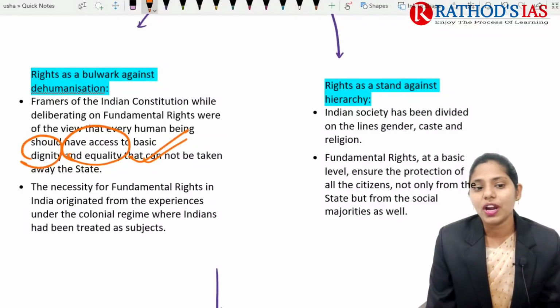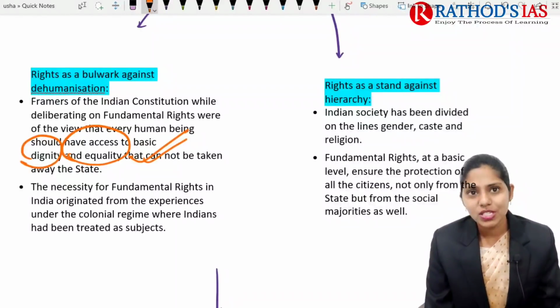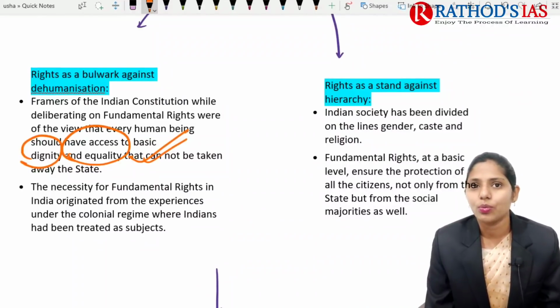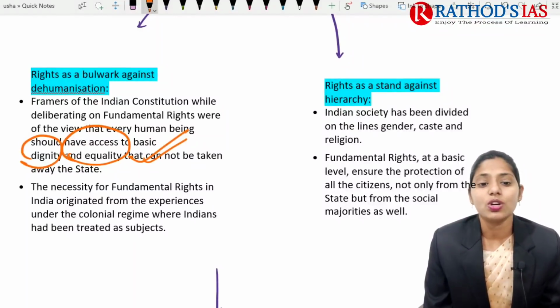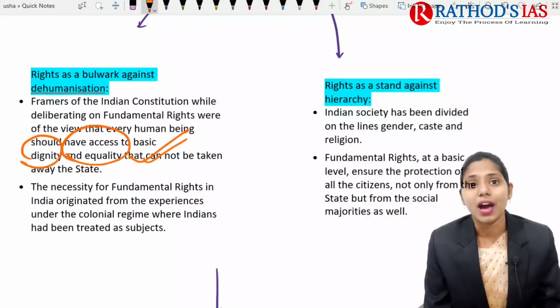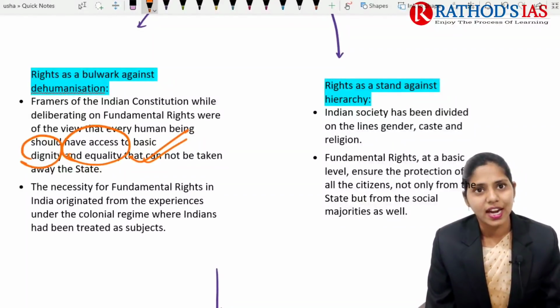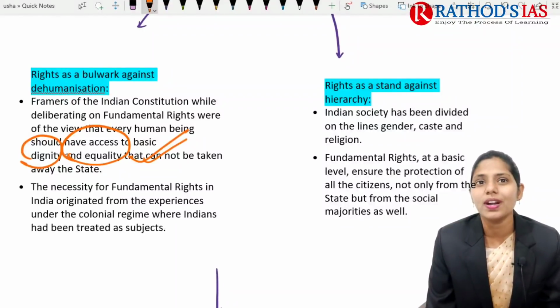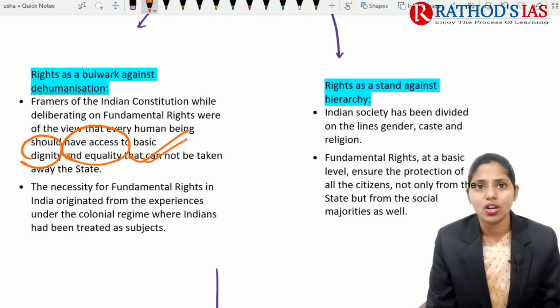The necessity for fundamental rights in India mainly originated from the experience that we got from the colonial regime. During the British period, Indians did not have proper rights, and the rights of people were mainly violated. Because of our experiences under the colonial regime, our framers of the Constitution said that we need to ensure some basic human rights for the citizens, and they incorporated these fundamental rights in our Indian Constitution.